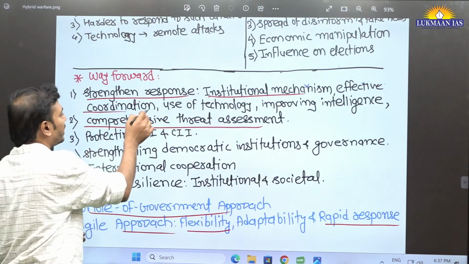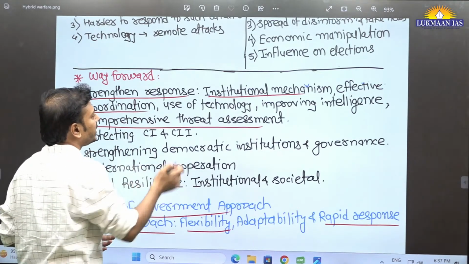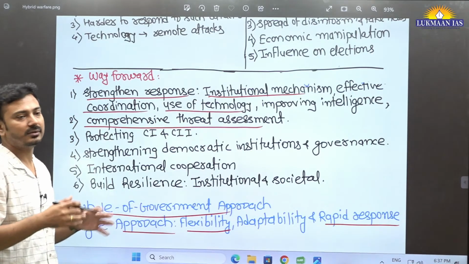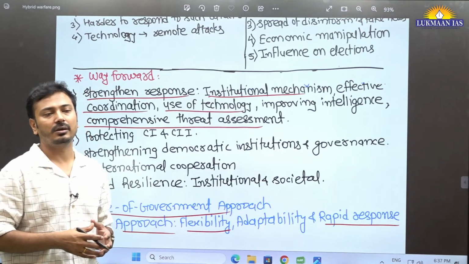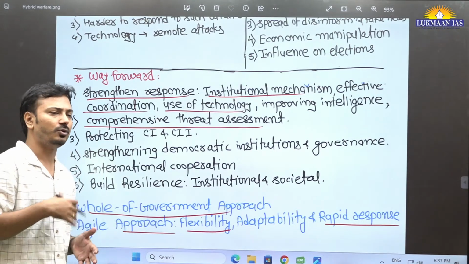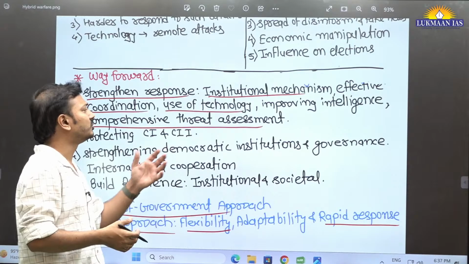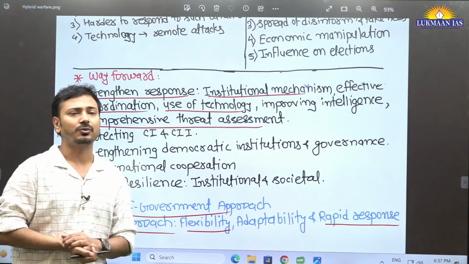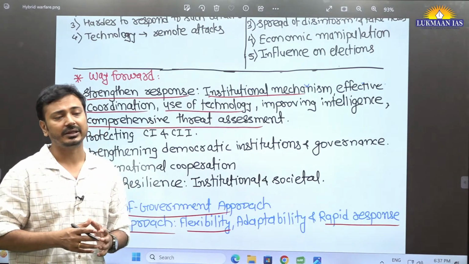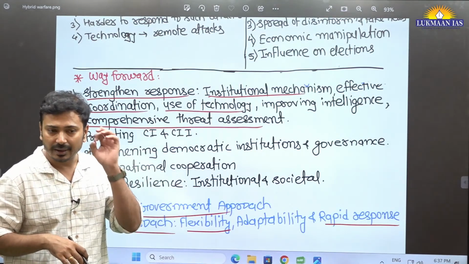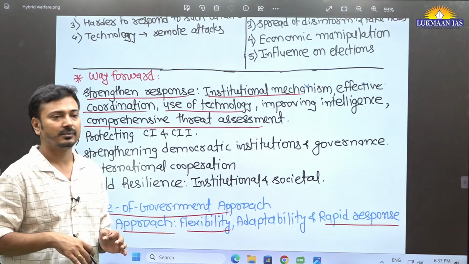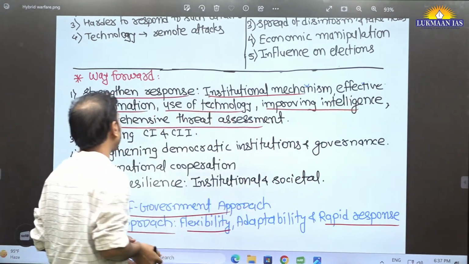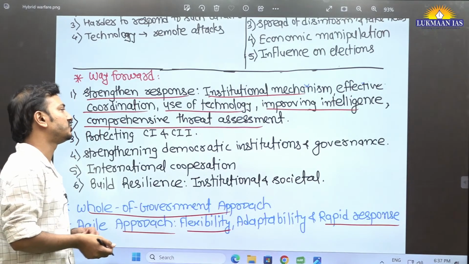Effective coordination among the institutions and the machinery. Use of technology, yes, new technology, be it cyber technology or the new kinds of technology like drones and all the other things, we should use them. Then data analysis, yes, of course, for intelligence, there will be loads of data that needs to be analyzed to identify and pinpoint the intelligence.